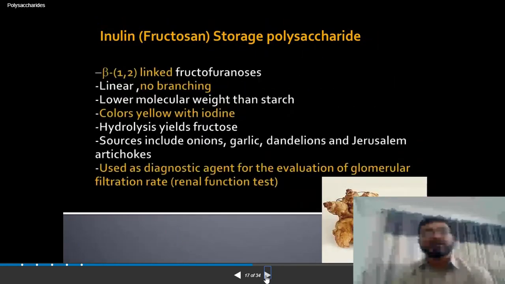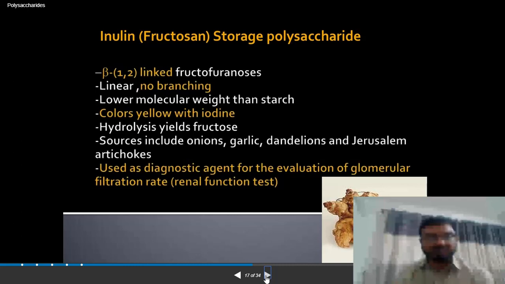Inulin, this is very important because that is a kind of polysaccharide that arises from the fructose that has the beta 1,2 type of linkage. It's a linear type of molecule, and that gives a yellow coloration with the iodine. Naturally, that is available in onion, garlic, artichokes, and so many. Again, it has a dietary fiber type of nature that is not digested, and there are two kinds of things available in the market.